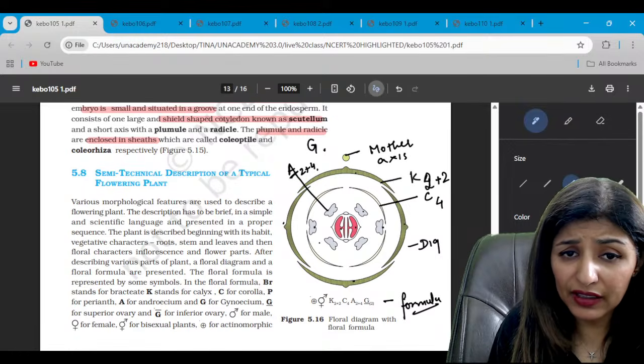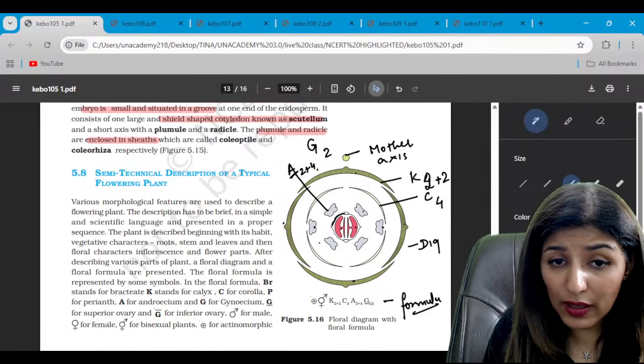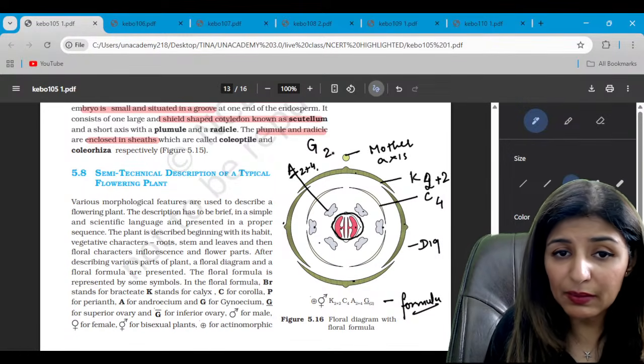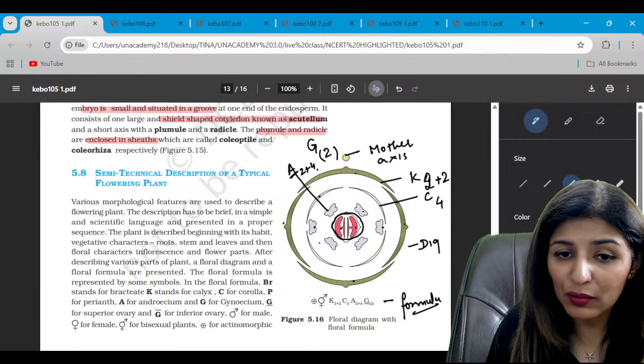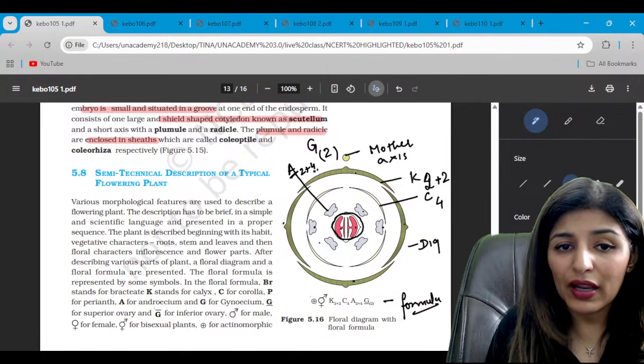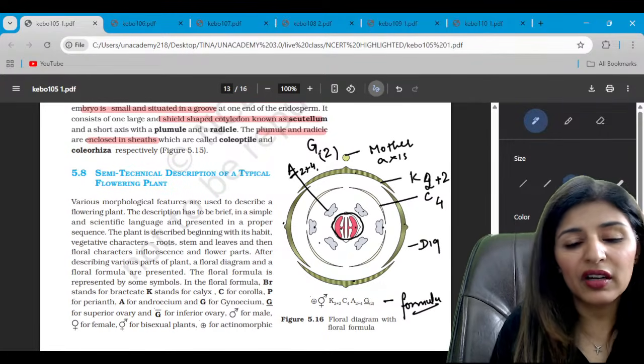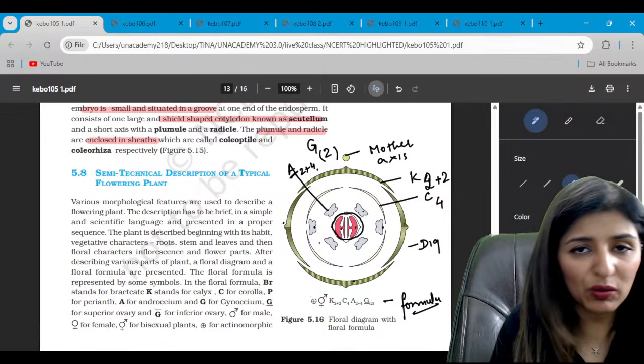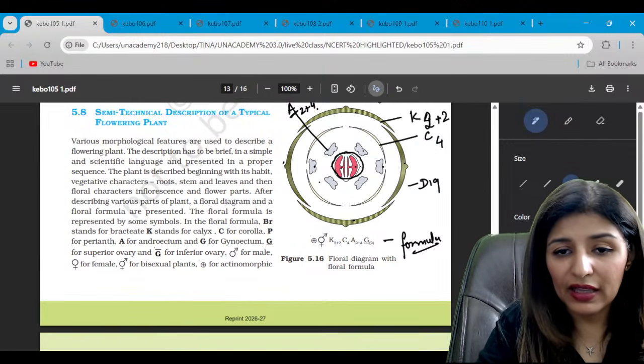So how many are there? Two. And since there is one circle outside it, it means they are both fused. So we'll put a bracket around it. Now, whether it is superior or inferior cannot be shown through the floral diagram. And then this is the formula.